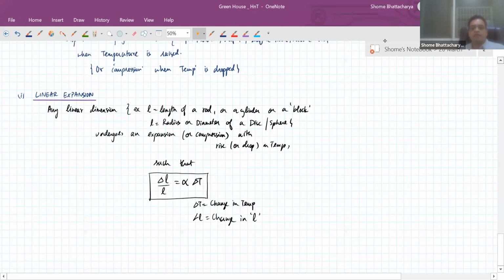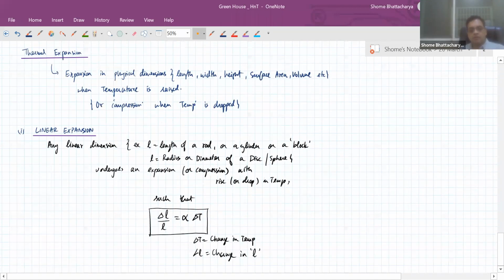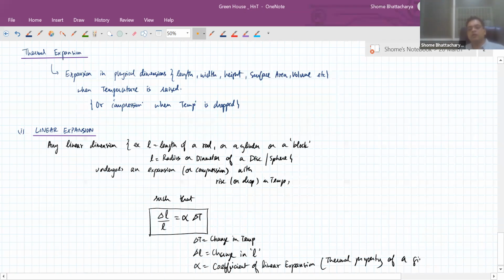So alpha is a constant of proportionality, and it is called the coefficient of linear expansion. It is what we call a thermal property of a given material.